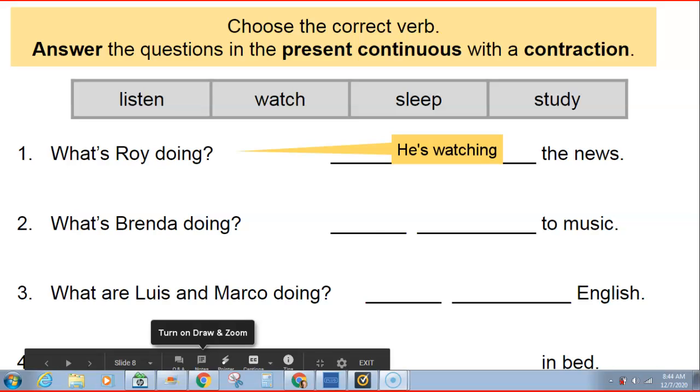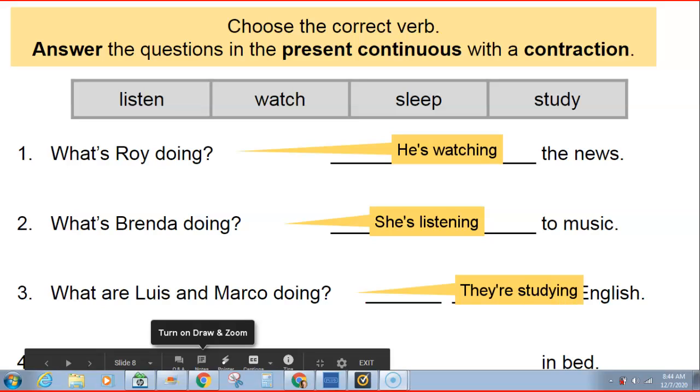She's listening to music. Good. What are Lewis and Marco doing? They are studying English. Good. We're going to use the contraction. They're studying English.